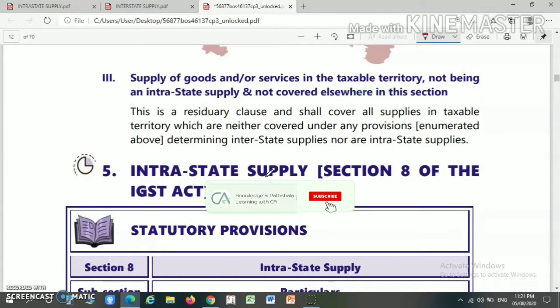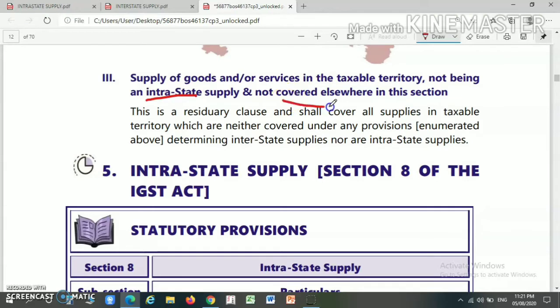Next one is the supply of goods or services in a taxable territory which is not treated as an intrastate supply as per Section 8 of the IGST Act, and further is not covered elsewhere in Section 7 of the IGST Act, then it will be treated as an interstate supply. So this is the residual clause which covers that if anything is not defined elsewhere, whether it is an interstate or an intrastate supply, then it will be considered as an interstate supply as per this clause.